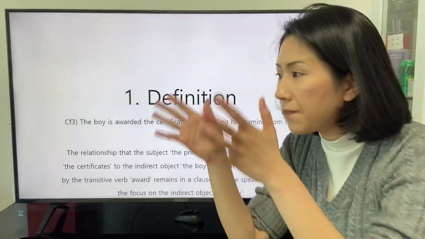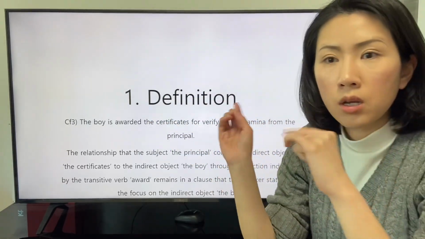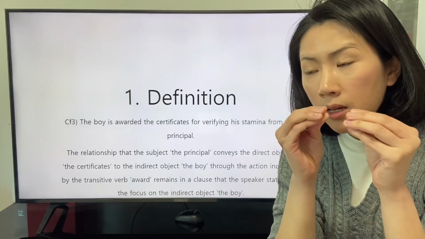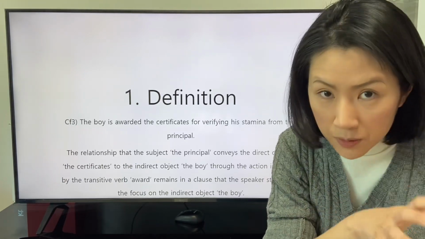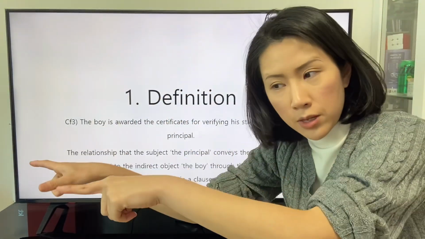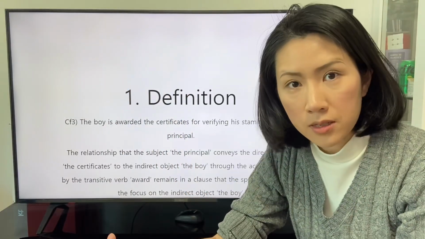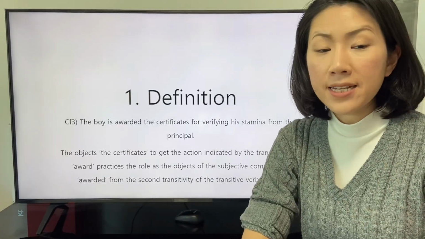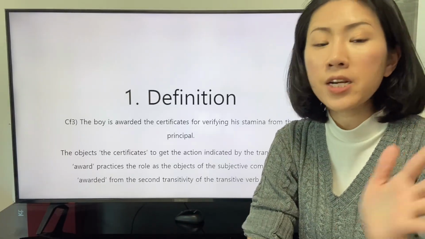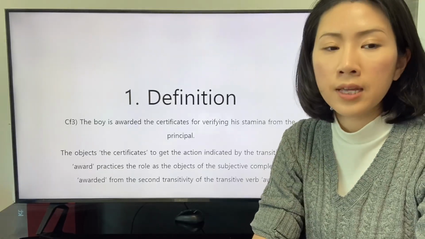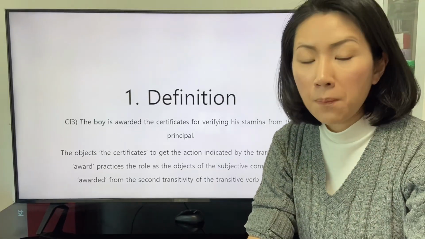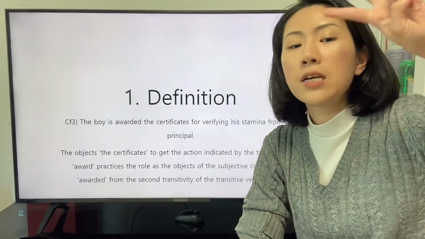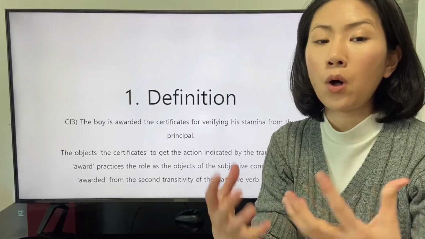In any perspective, the speaker focuses on the fact that the definition of the transitive verb award is conveyed from the subject to the indirect object through the direct object. The object, the certificate, to get the action indicated by the transitive verb award, practices the role as the object of the subjective complement awarded from the second transitivity of the transitive verb award.